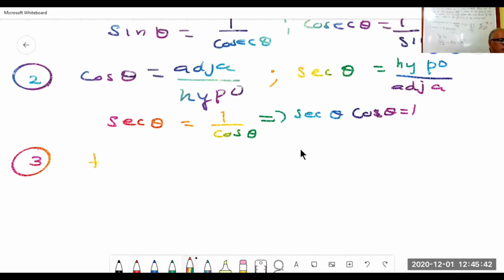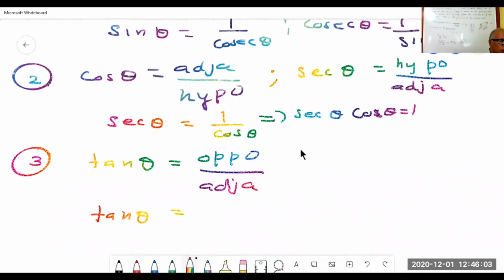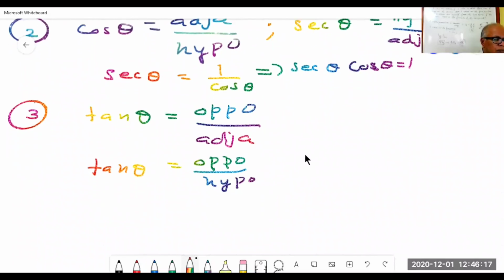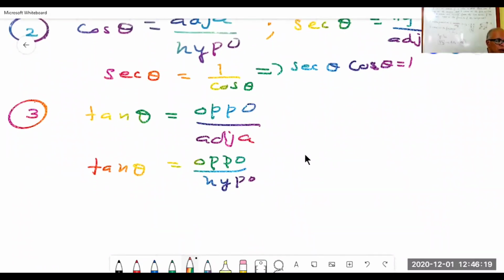Tan theta. What is tan theta? Be careful here. Opposite by adjacent. Now what we do is, tan theta is equal to opposite by adjacent, dividing each term by hypotenuse. Okay. Now you'll understand why I divide. Adjacent by hypotenuse.